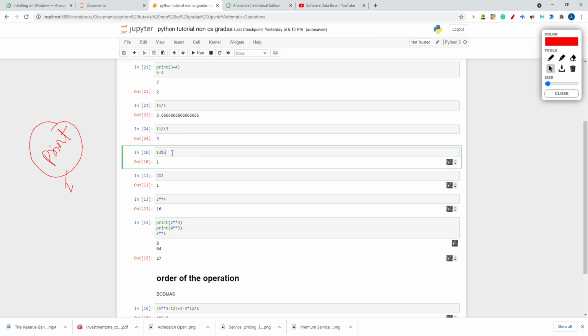Now 13 modulo 3. What is this modulo? It returns the remainder of the division. When I divide 13 by 3, 3 fours are 12, and I get the remainder 1. So that's why I am getting the remainder.